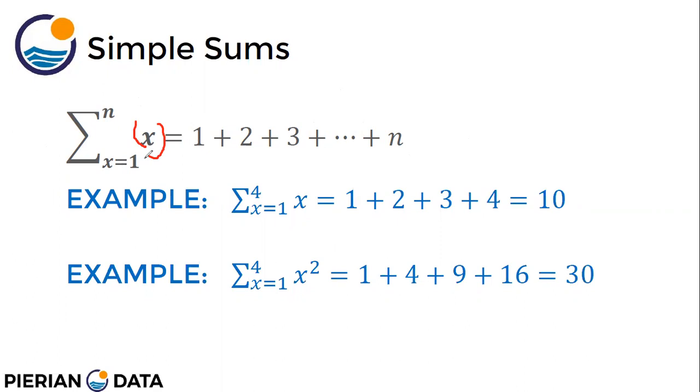So first x is 1, then x is 2, then x is 3, up to n, and you take the addition of all those terms, right? For example, if the expression says summation of x from x equals 1 to 4, I will take 1 plus 2 plus 3 plus 4. Summation of x square, where x goes from 1 to 4, I will take 1 square plus 2 square plus 3 square plus 4 square, because x goes from 1 to 4. Okay.